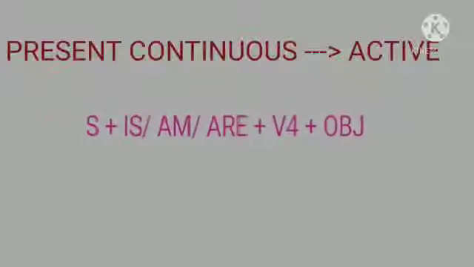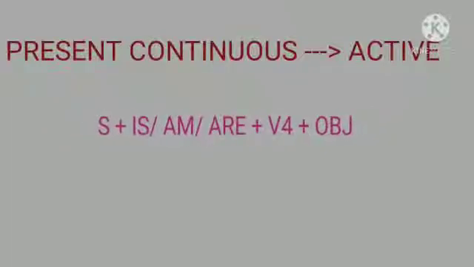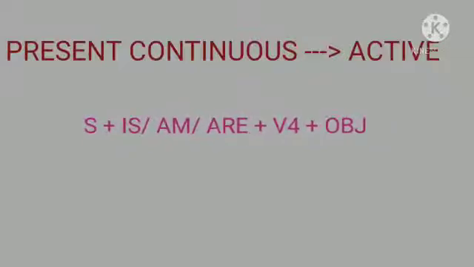So 'I write a letter' is in active voice and 'a letter is written by me' is in passive voice. Now the next one: the pattern of present continuous of active is subject plus is, am, are plus V4 plus object.